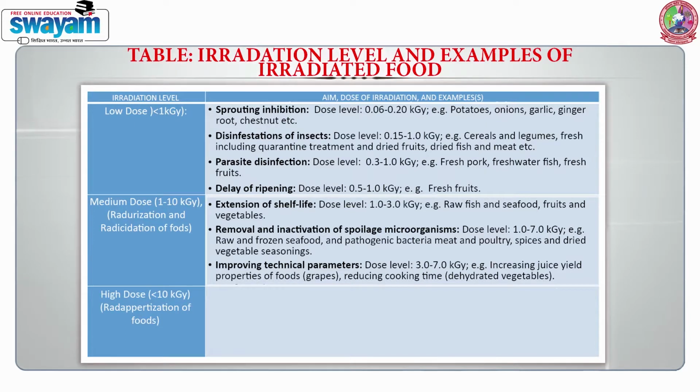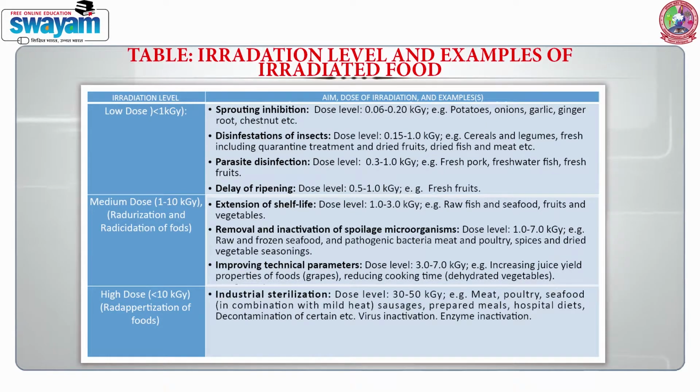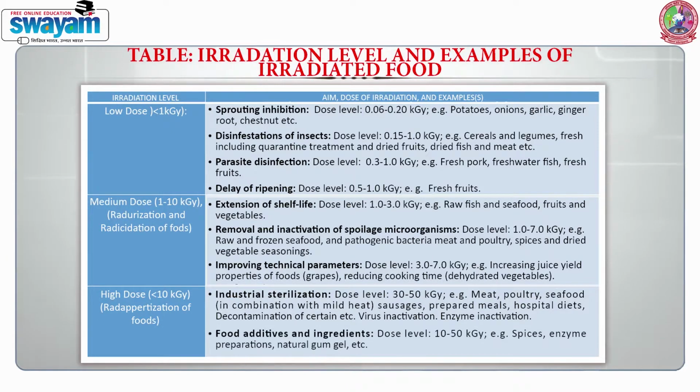High doses, that is more than 10 kGy. Industrial sterilization, dose level 30 to 50 kGy for meat, poultry, seafood, sauces, prepared meals, hospital diets. Decontamination, virus inactivation, enzyme inactivation of food additives and ingredients, dose level 10 to 50 kGy: spices, enzyme preparations and natural gum gel, etc.